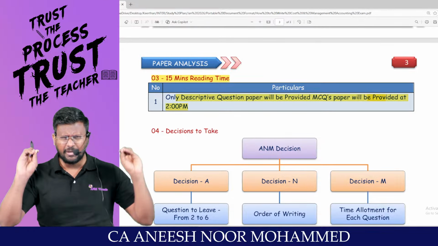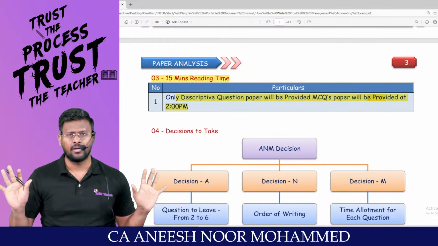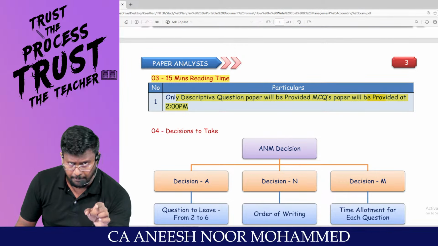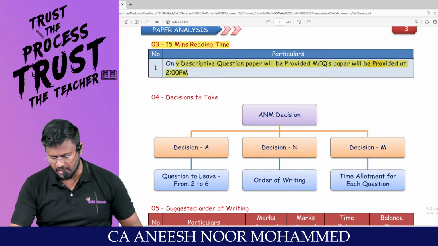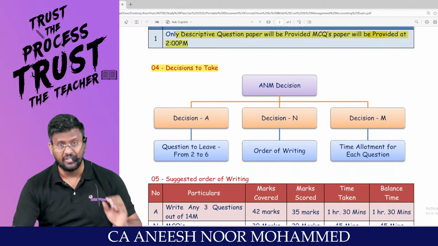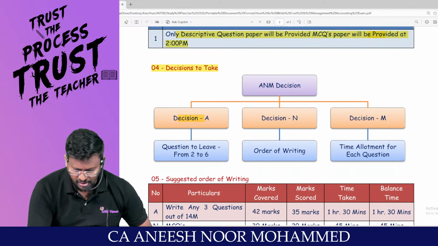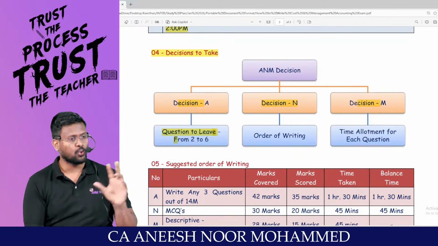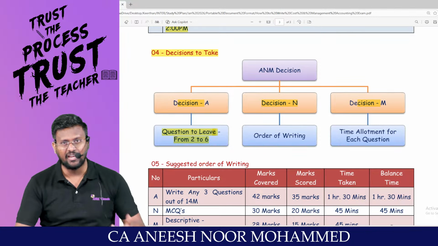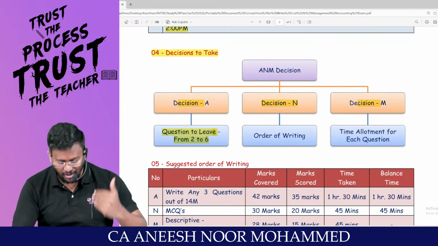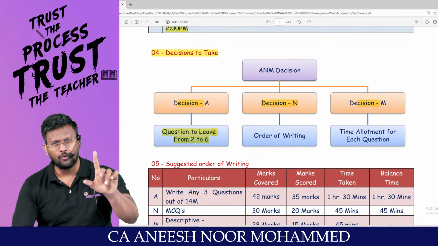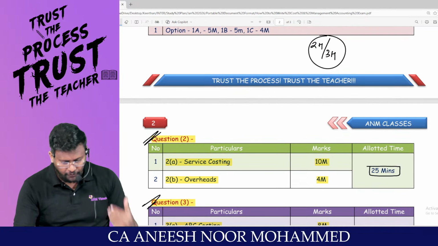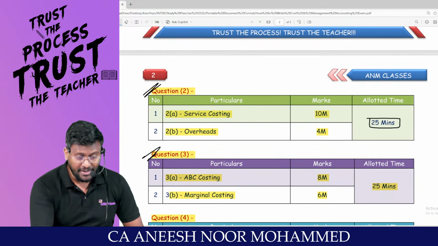Let it be easy, let it be tough, let it be very tough, let it be very easy, keep the question paper there, because you have spent your 15 minutes of time on the descriptive reading. Start writing the descriptive. Sir, how, in that 15 minutes? These are the 3 decisions you should take: Decision A, decision N and decision M. Decision A: which question to leave from question number 2 to 6. Generally in costing, nothing to decide. Question number 6 we will leave because we would not have prepared the theory part. Then 2, 3, 4, 5 we have to write. Right. Let me tell you one thing: even in that 2, 3, 4, 5, sometimes you may skip one topic.